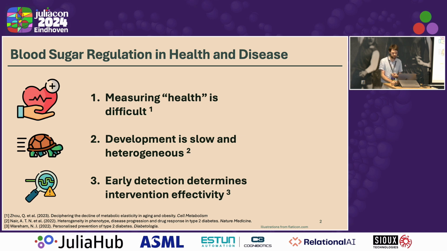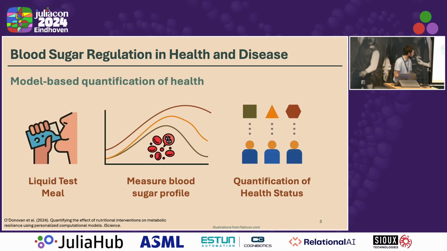So one of the things that we want to try to do is to measure this health by measuring the state of the glycemic control, so the control of your blood sugar in the human. And we want to do this using a model. The data that we use to quantify this is that someone consumes a liquid test meal. In this case, it's what we call an oral glucose tolerance test, which is just water with a lot of sugar. And we measure the blood sugar profile over time after someone has consumed this meal. And using a model, we can then quantify the status of someone's glycemic control system.